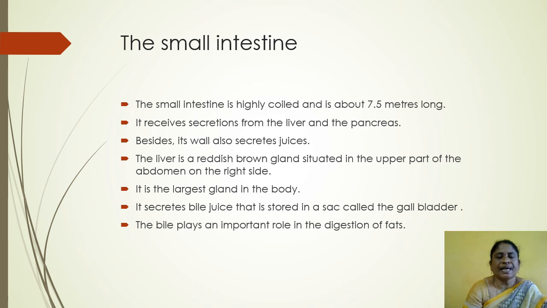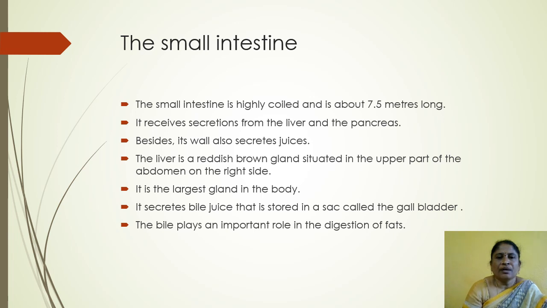Here, the small intestine is highly coiled and is about 7.5 meters long. So, the small intestine is a very long pipe. It receives secretions from the liver and the pancreas. Besides, its wall also secretes juices.